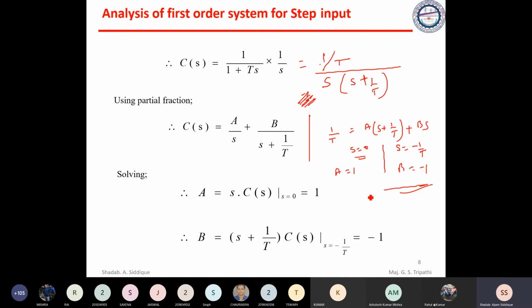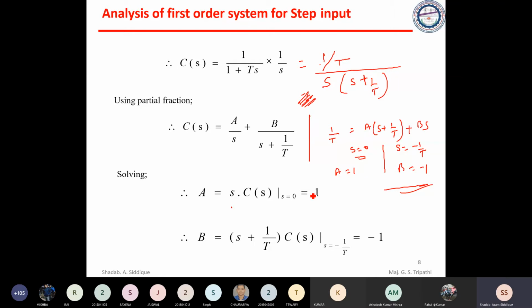Similarly, this is also one of the methods given here. This method says, for finding a, just take the denominator value of a and multiply it with C of s, and try to find the value.